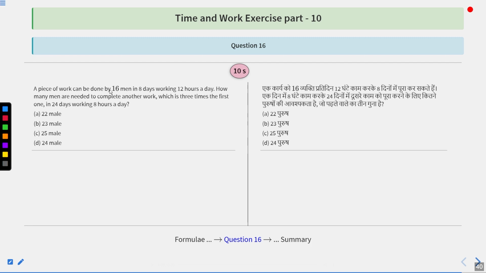A piece of work can be done by 16 men in 8 days, working 12 hours a day. How many men are needed to complete another work which is 3 times the first one in 24 days working 8 hours a day? And options are 22, 23 males, 25 males, or 24 males. And I'm giving you 10 seconds to find out the correct answer. And after that, I will do the solution.